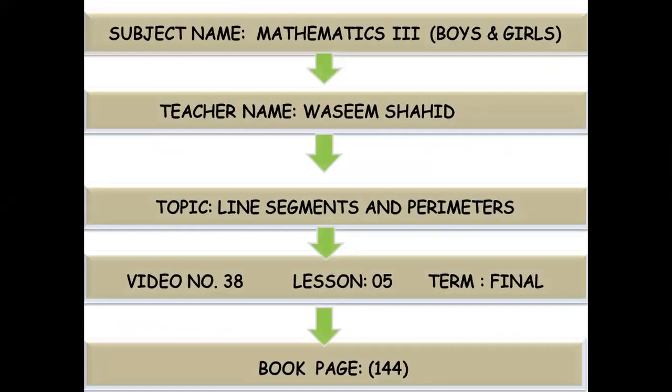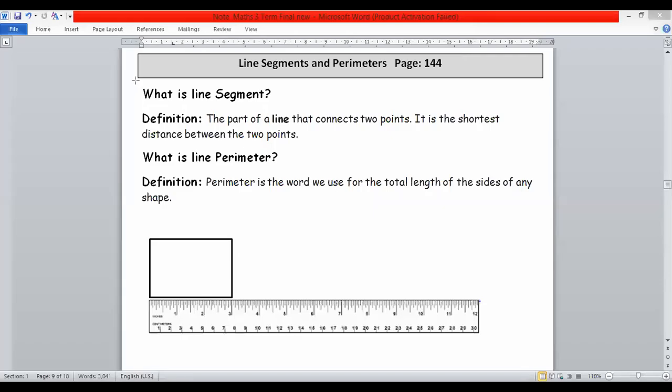Today our topic is line segments and perimeters. This is our video number 38 and lesson number 5 of final term. And we are going to start your book page 144. Means line segments and perimeter is given. This topic is given in your book page 144.